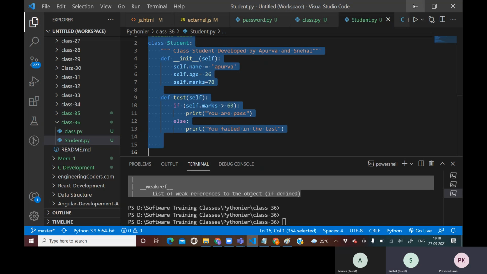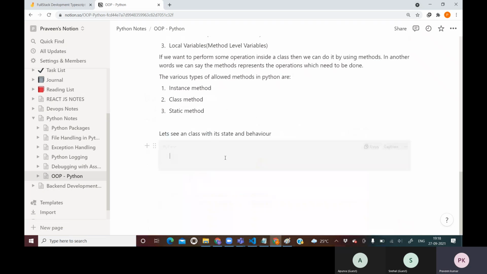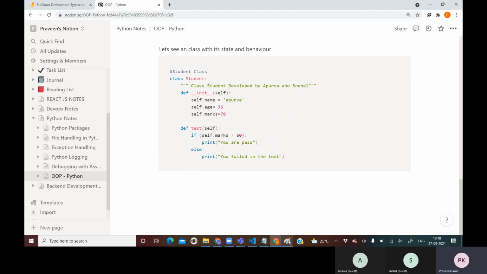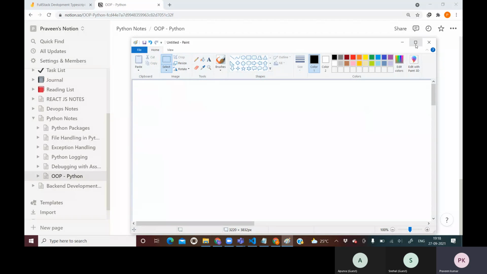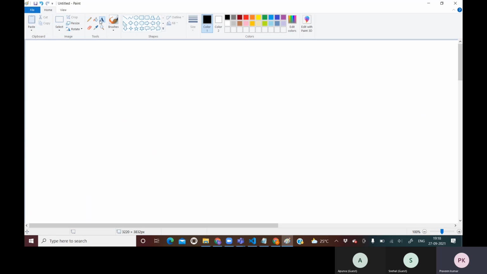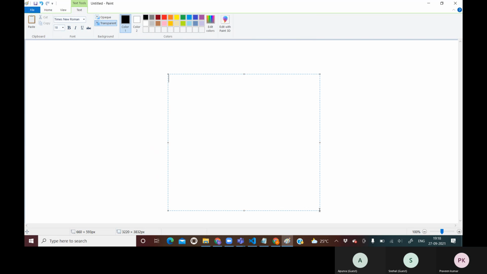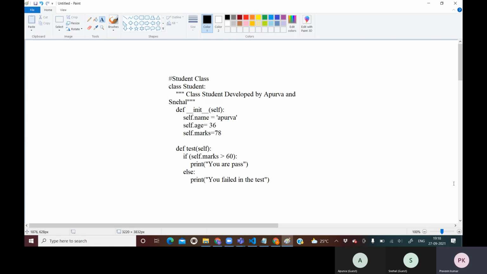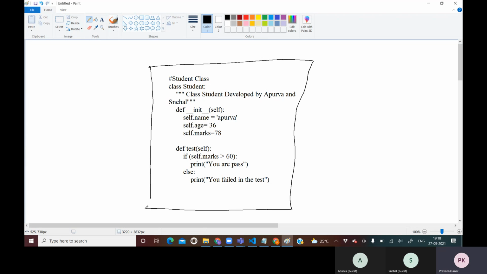See, let me first come here, paste it here, and after that, let me come here and try to explain on paint. So this is our program. Here we have tried to define a class.